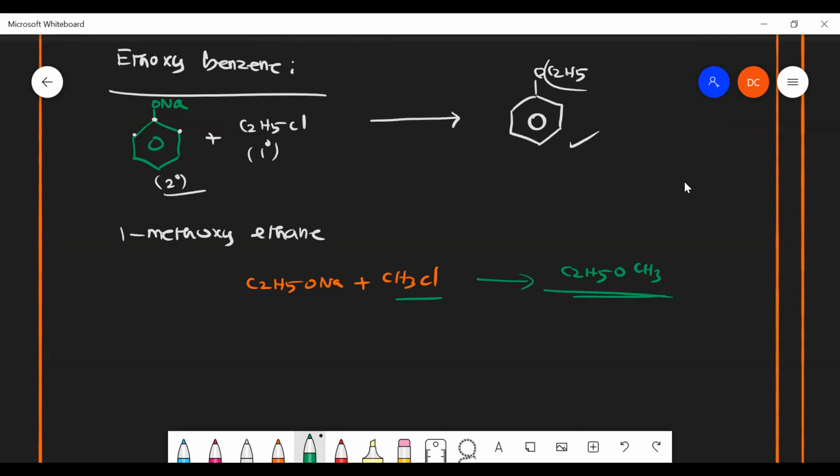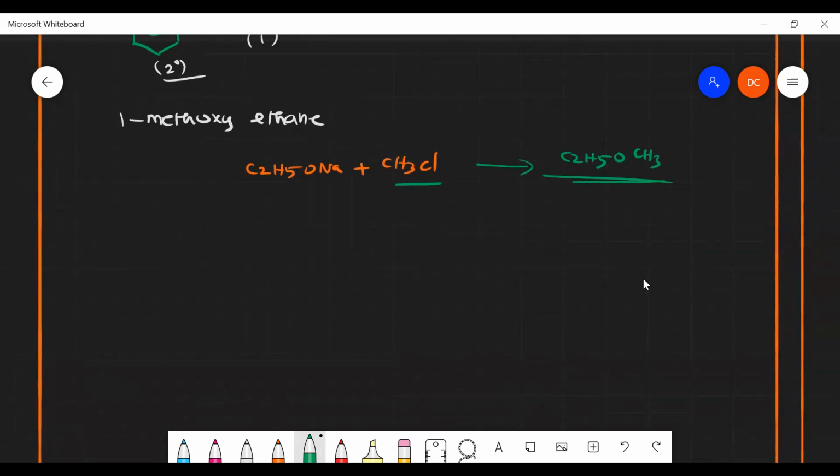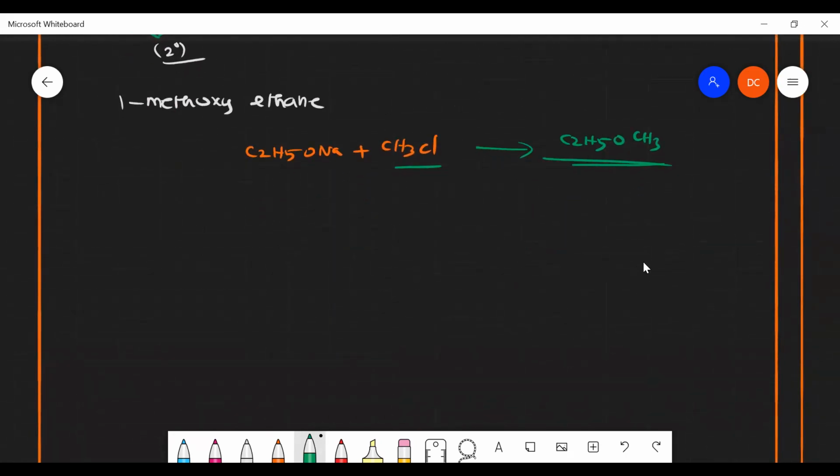So 1-methoxyethane. So I have a doubt. Yes. Suppose we get a compound with the position starting at 2 or 3, so how should we do it? Like if it's 3-methoxy something, then how should we do it? So I have to take a branched one.